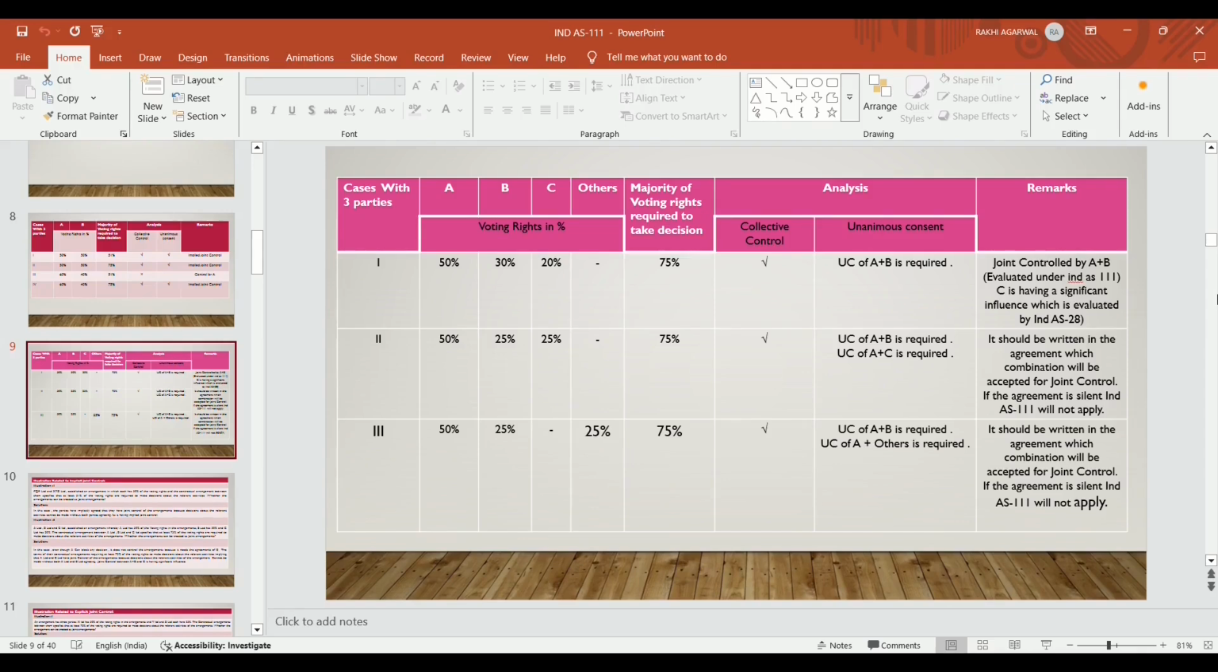In case 3, what happens? A is holding 50%, B is holding 25%, and others, meaning multiple investors, are holding 25%.